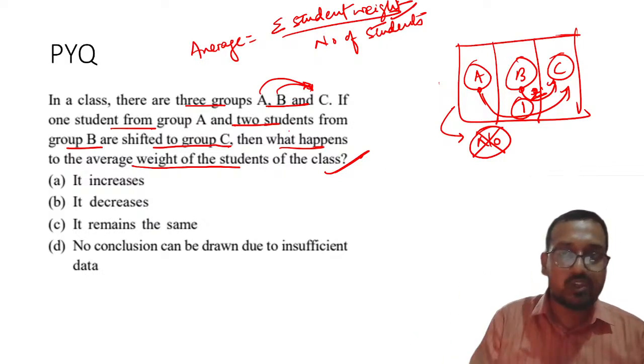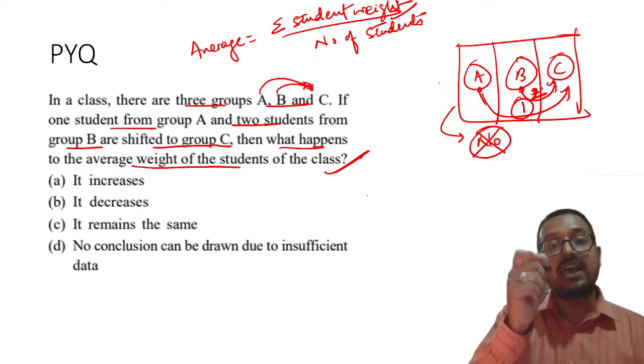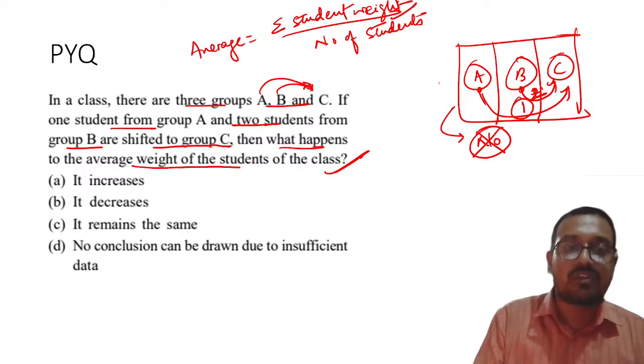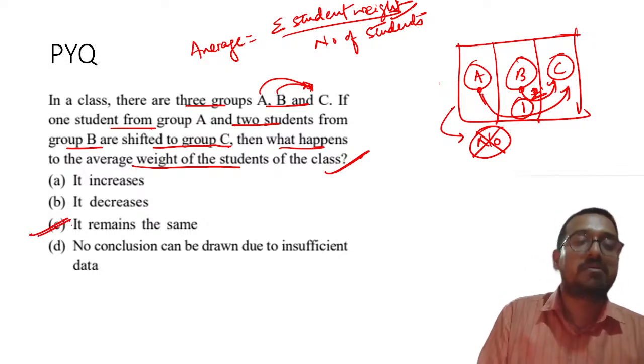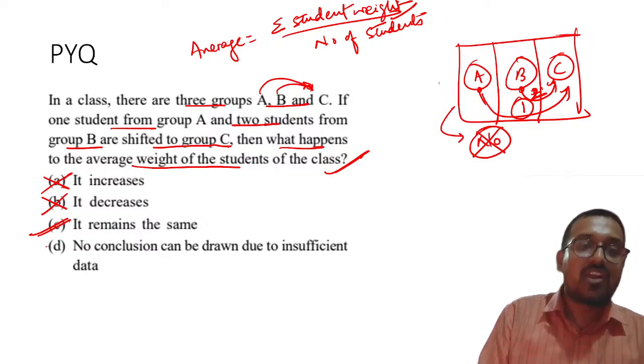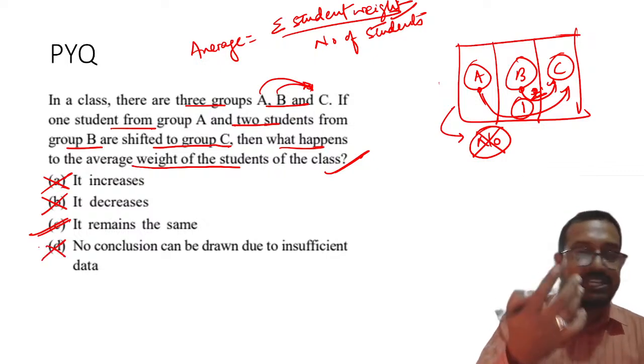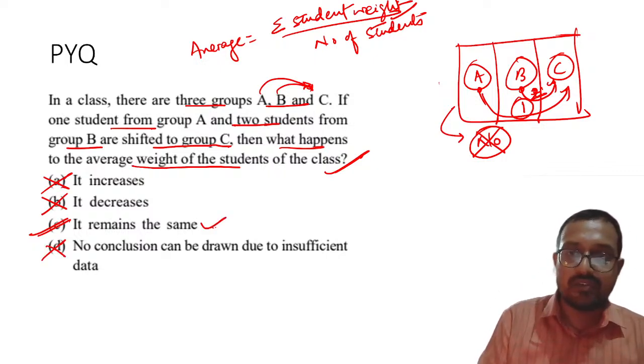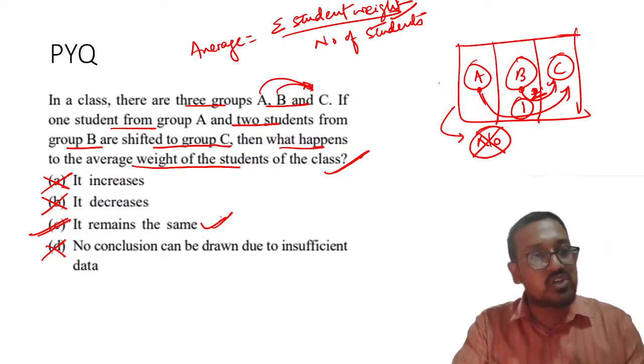So the summation of weight will also not change. And that is why the average weight of the students of the class will remain the same. It will neither decrease nor increase. Understood? And obviously we can conclude very easily. So D is again wrong. So I hope everyone is understanding it. It was a trick question.